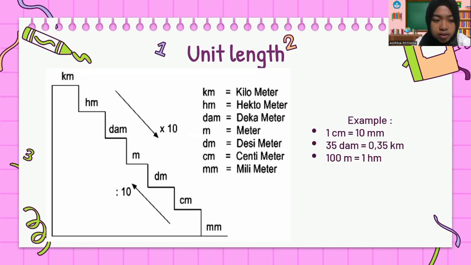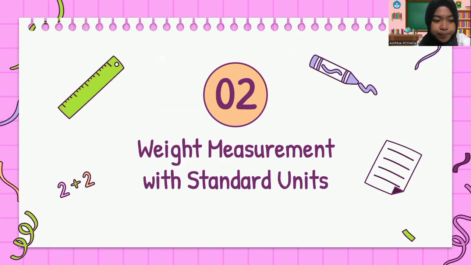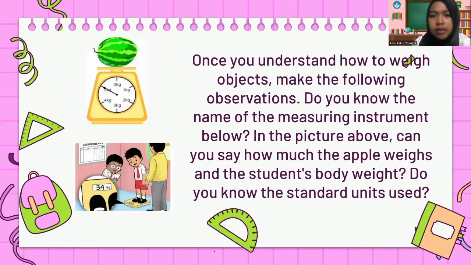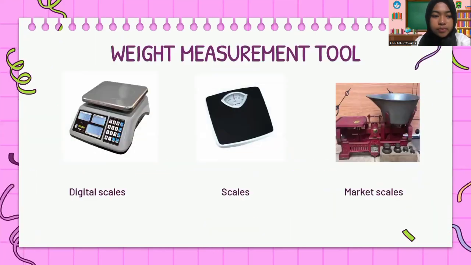Let's move on to the weight units. Okay, the tool used for weight is usually a scale. There are three types of scales, namely 1. Digital scales, 2. Scales, 3.